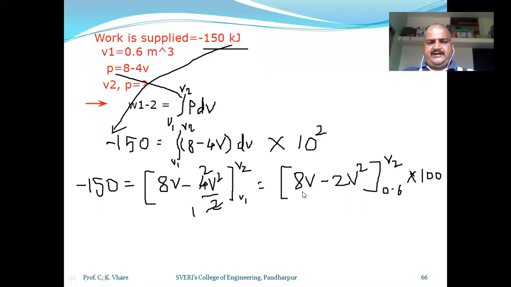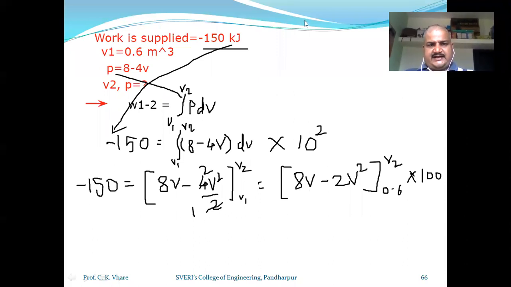This 8V minus 2V square, upper limit is V2 and lower limit is 0.6. Means we will have to put the V2 and V1 values where V is situated in the equation.